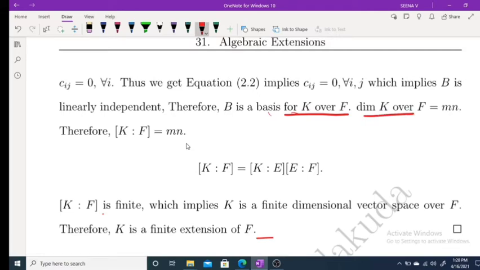And the dimension of K over F is mn. Therefore, the degree of K over F is equal to mn. What is m and what is n? m is the degree of K over E, and n is the degree of E over F.